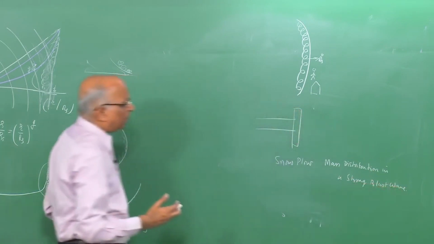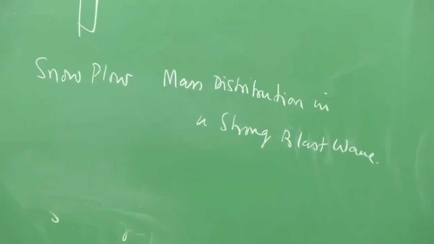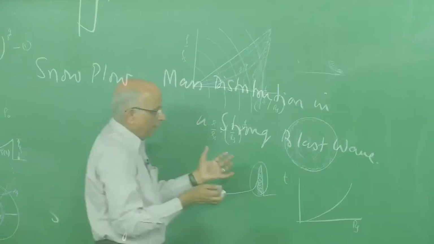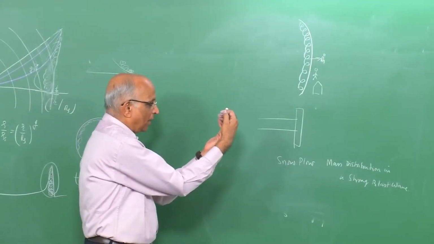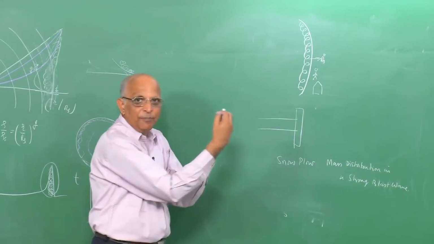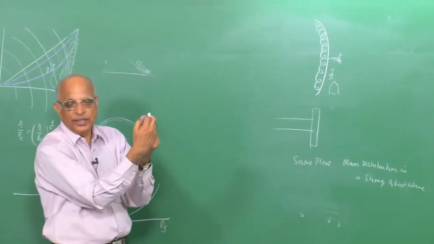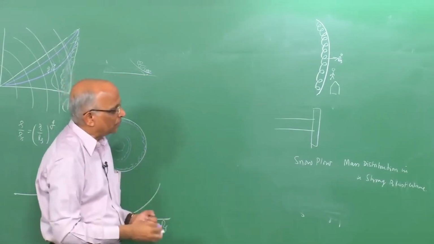Therefore, we are able to picture the type of damage which a strong blast wave can do, namely it picks up the mass as it moves, concentrates it at the lead shock, and this lead shock, when it hits some building, can cause damage.